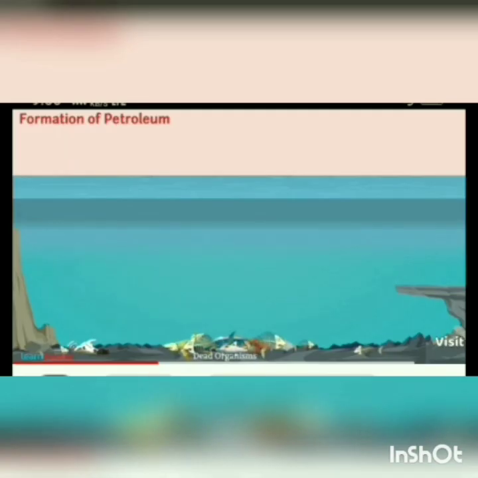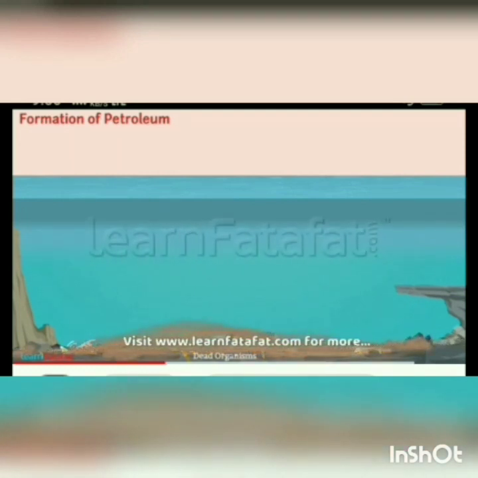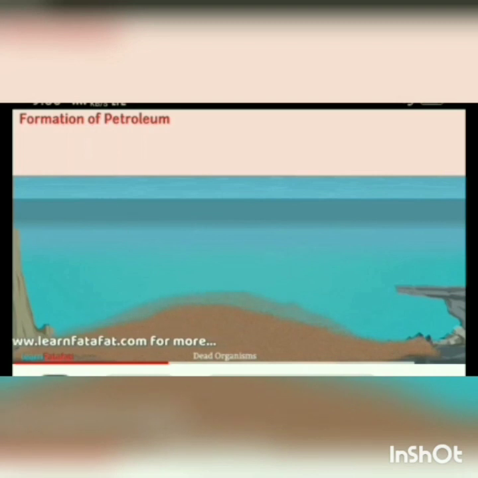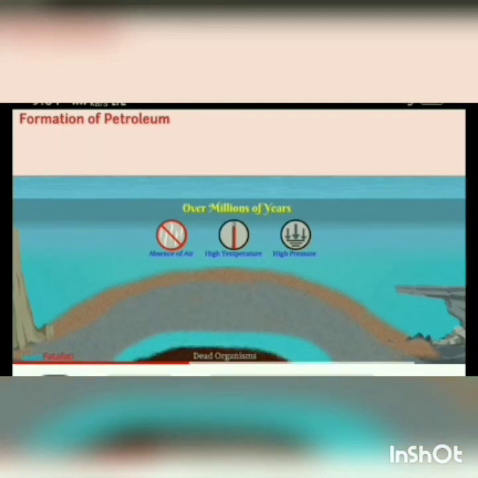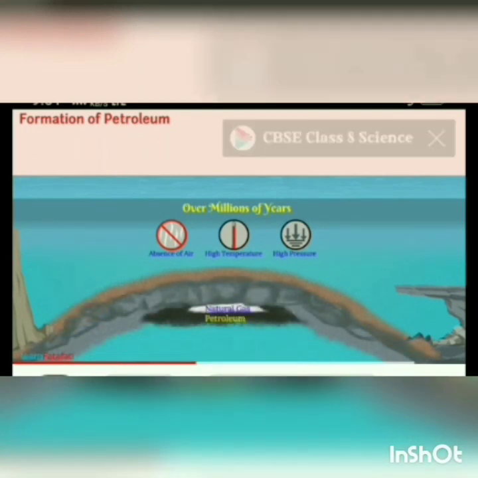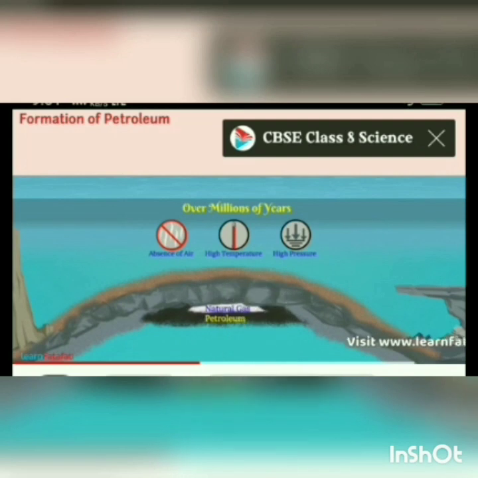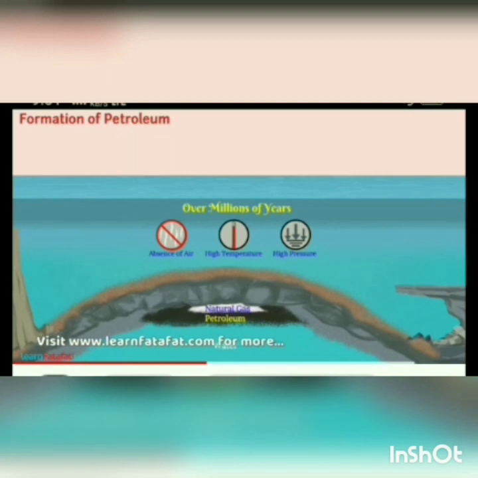So, formation of petroleum. We know that the sea is a home for a large number of organisms. When these organisms die, they settle down at the bottom of the sea and layers of sand and clay get deposited on their bodies. Over millions of years, in conditions such as absence of air, high temperature and pressure, these dead parts went through a series of processes and got converted into petroleum and natural gas. As petroleum is lighter than water, it floats over the water and remains compressed by natural gas in a dome shape, under an impervious rock called rock cap.